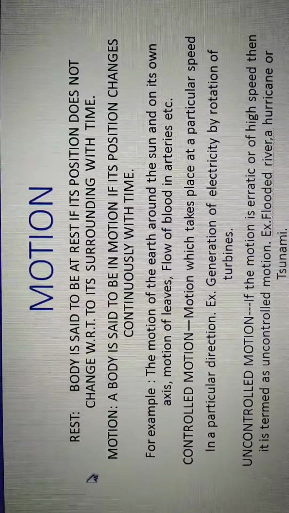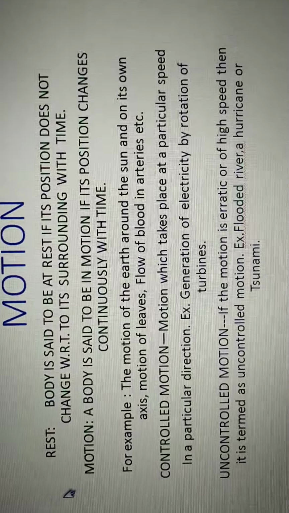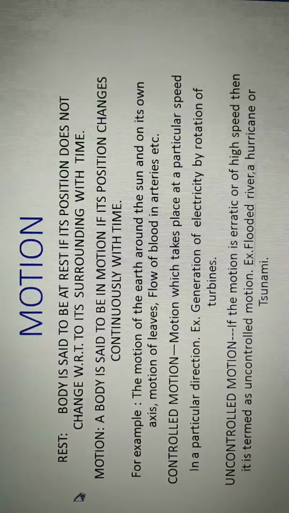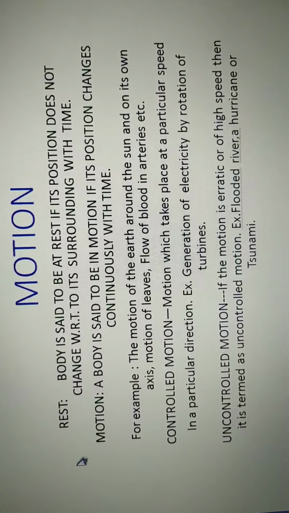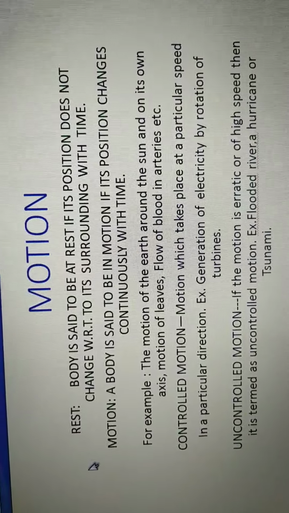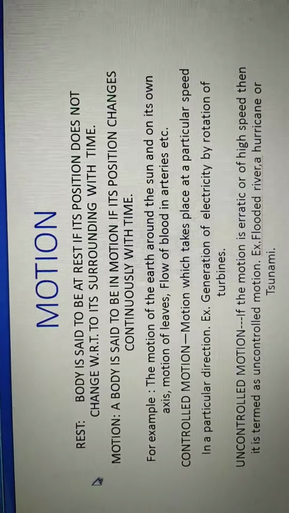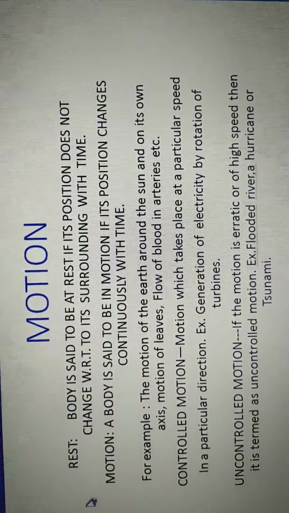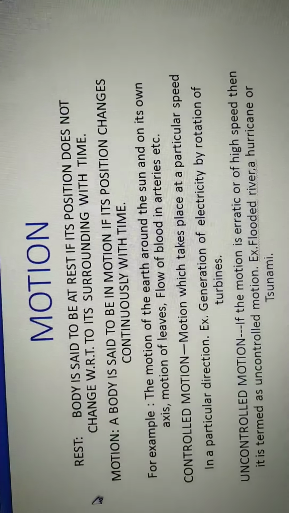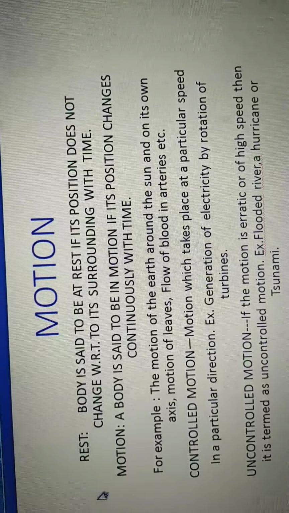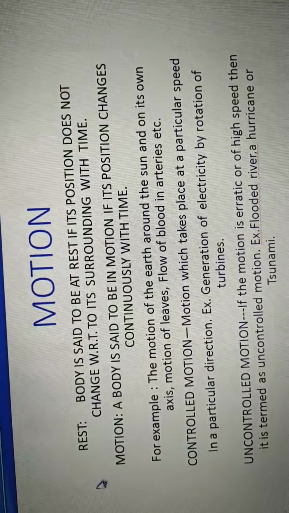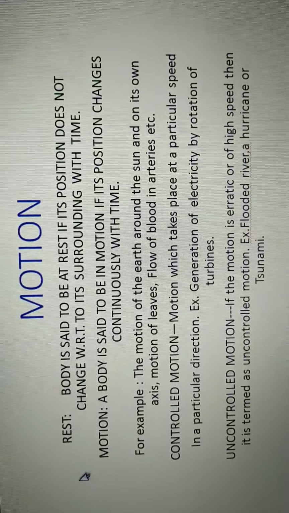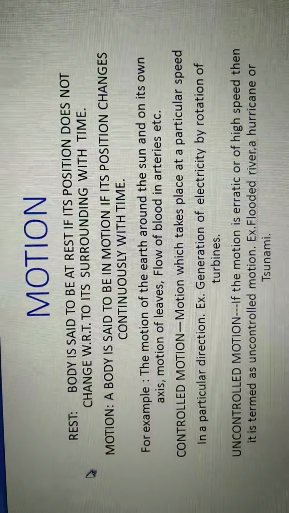And children, there are motions around us which are categorized into two categories. One is controlled motion. Controlled motions are those around us which take place at a particular speed in a particular direction, as in the generation of electricity by rotation of turbines. Uncontrolled motion, children, as you already know, that is floods